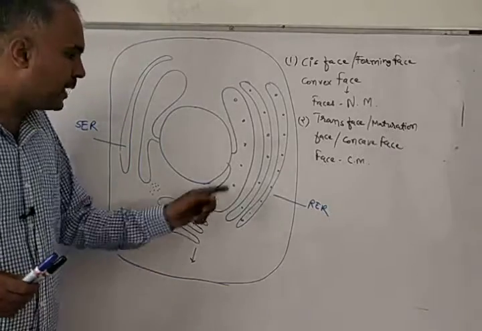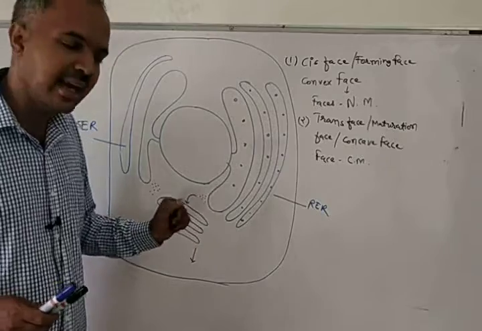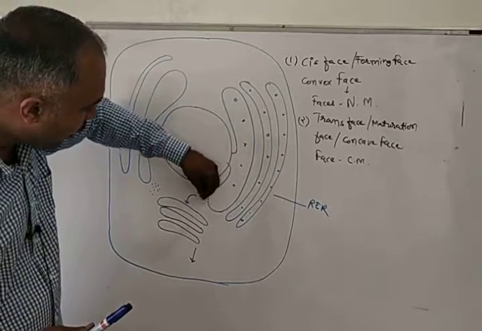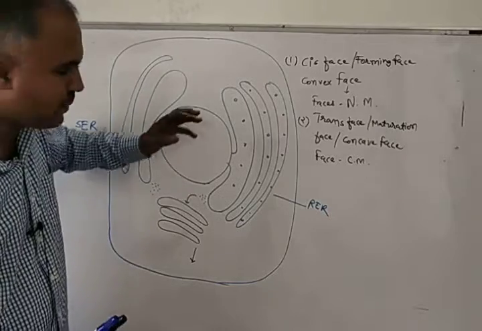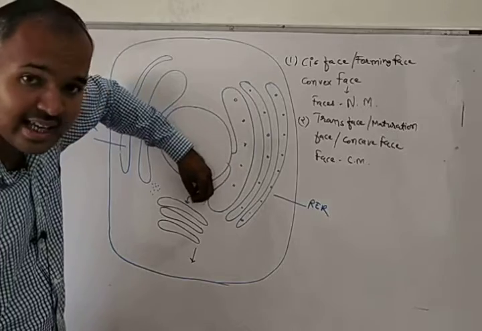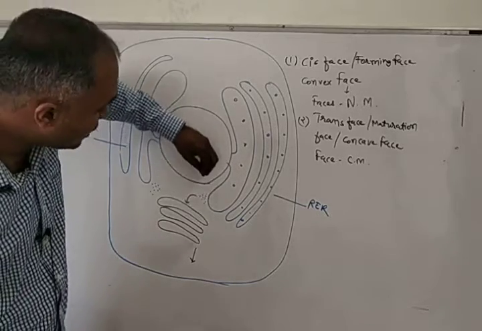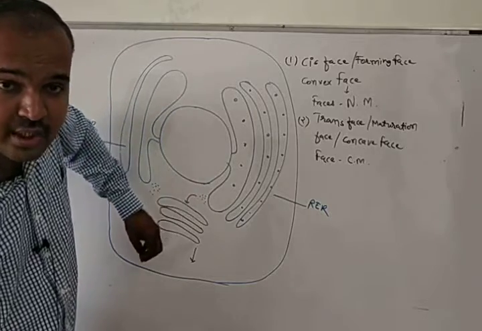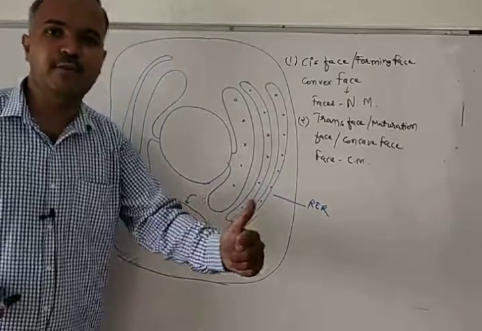Say for example, protein is produced in RER. Now this protein will come out from RER and it will enter into the Golgi body through the cis phase, and when the protein enters into the Golgi body, it will undergo modification.